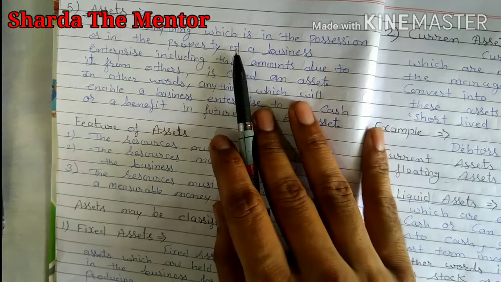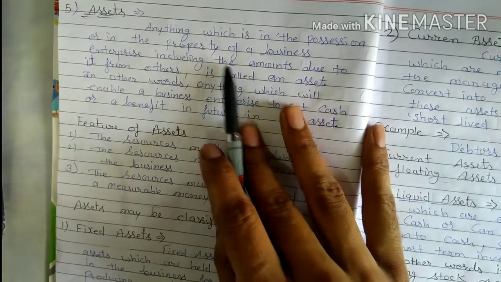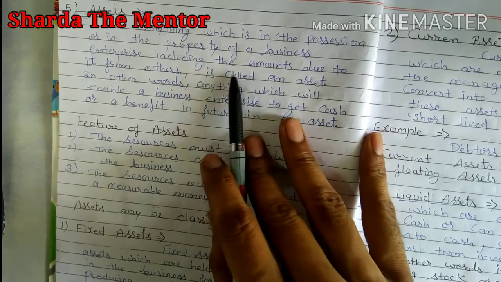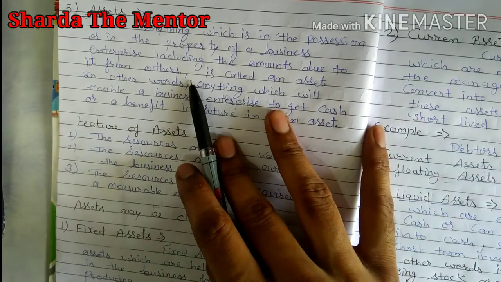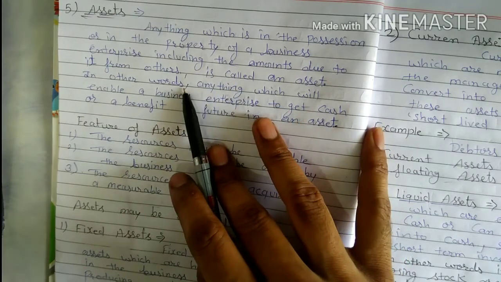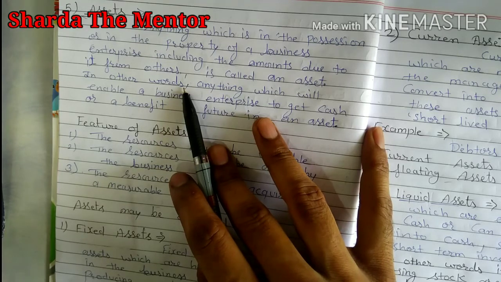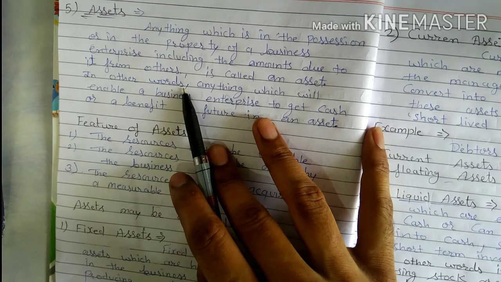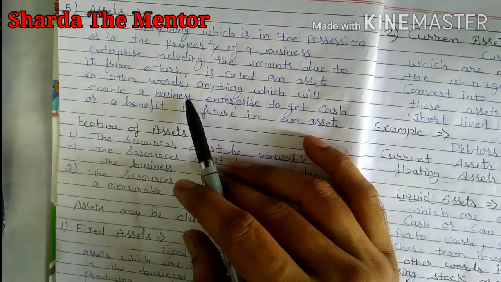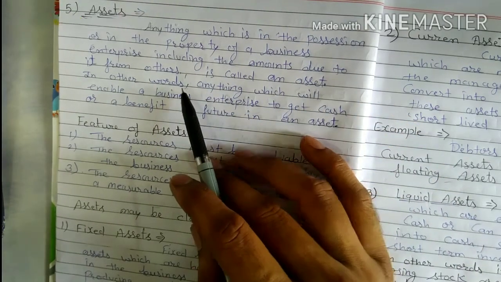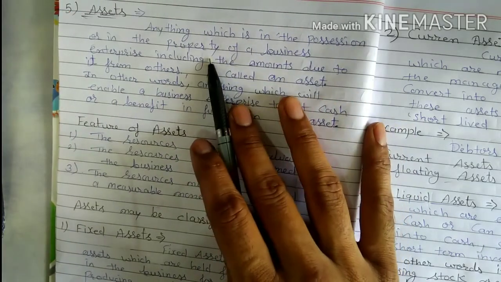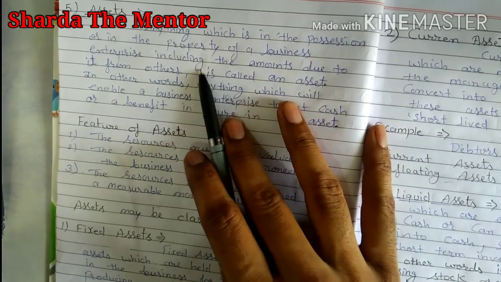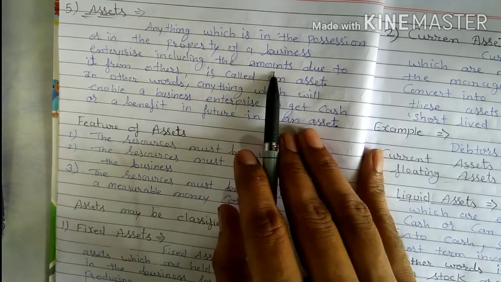Assets: anything which is in the possession or property of a business enterprise, including the amount due to it from others, is called an asset. Like whatever is in your possession, like land, building, plant, machinery, when we talk about an individual or a business firm. So anything which is in the possession of an individual or a business enterprise, including the amount due to it